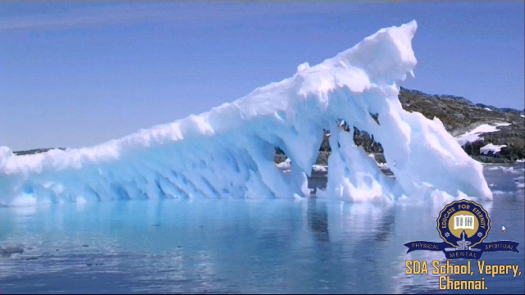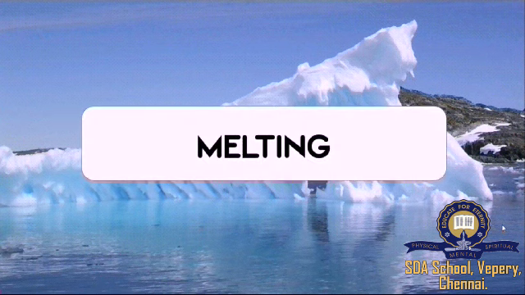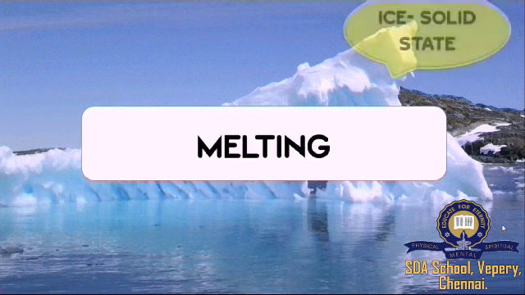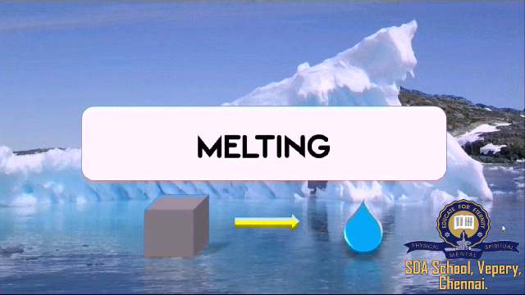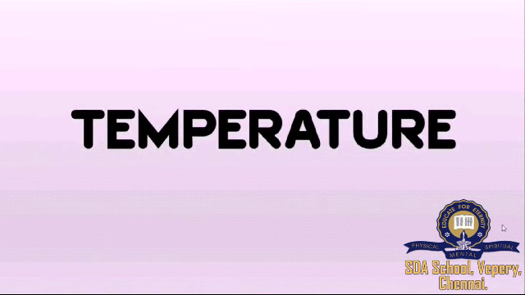So how does the sea water level rise? Because of the melting process, right? The ice glaciers present in the Arctic and Antarctic region get melted down to form water. So the water level gets raised. What is happening here? The melting process is happening, right? In the melting process, the solid state is being converted into liquid state, provided what? When the temperature is raised. When the temperature of the solid is raised, it melts to form the liquid state.